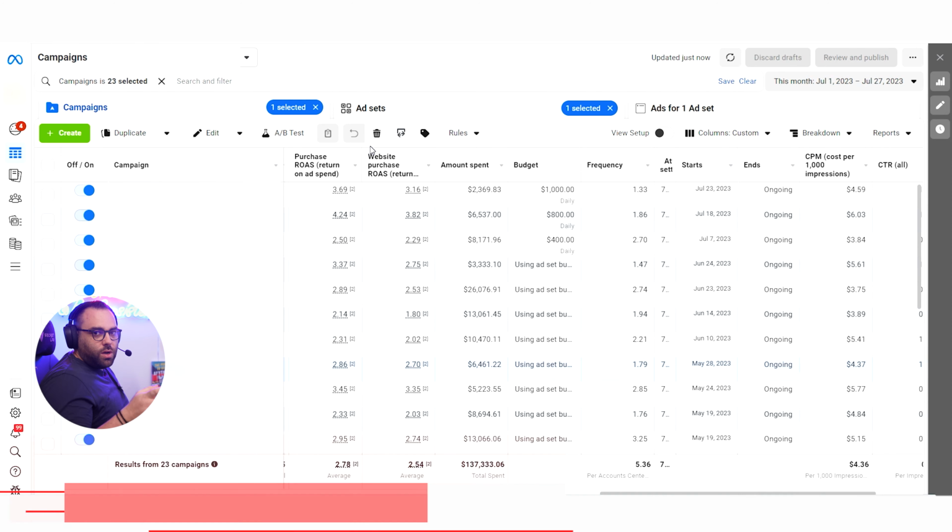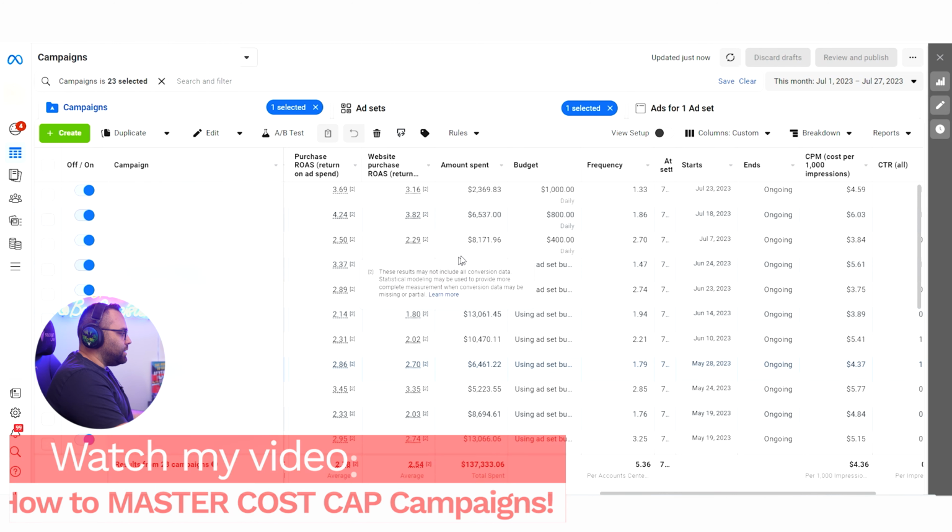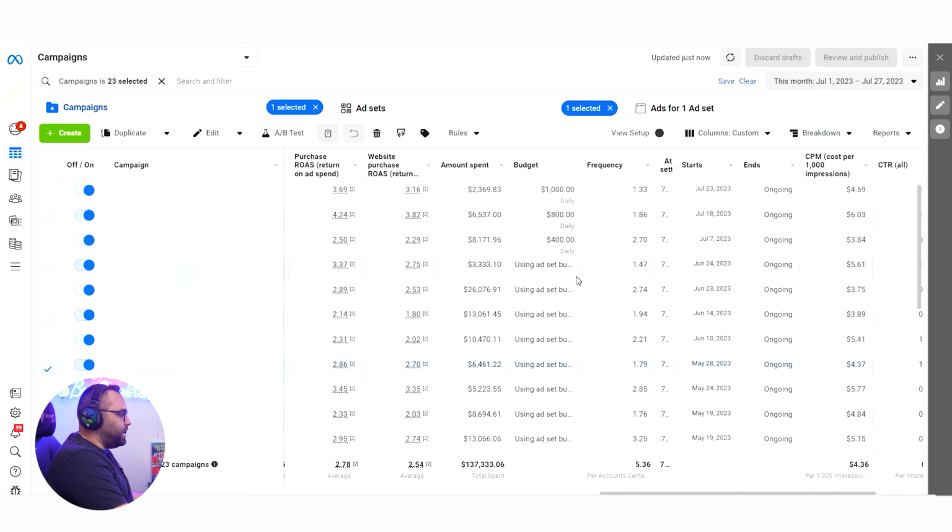I have videos about cost caps if you want to see them. And it's just an extra 6K with 2.86. I have another cost cap here with 3.37 and just 3.3K spend. And we're getting a lot of volume from our Advantage Plus campaigns.